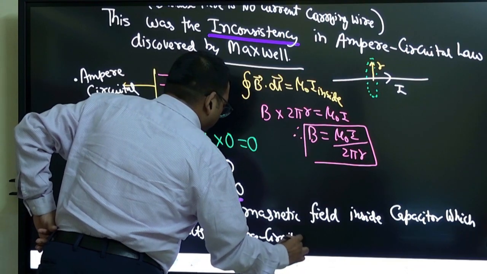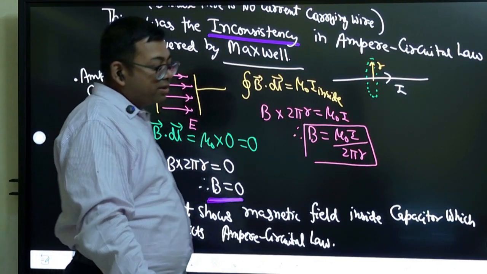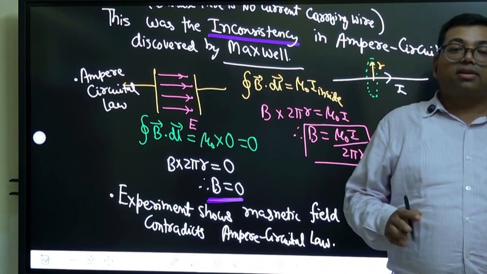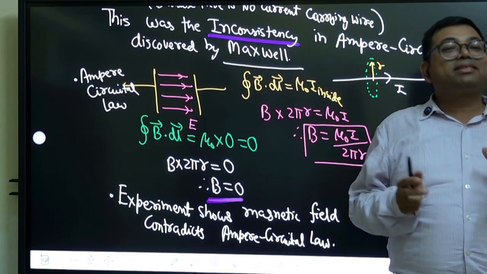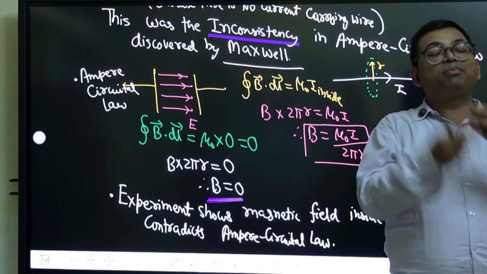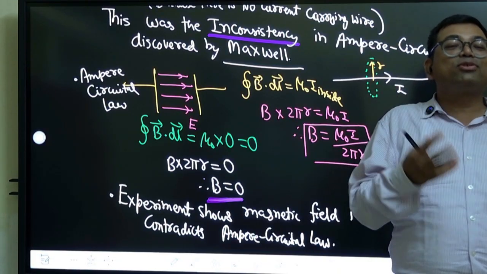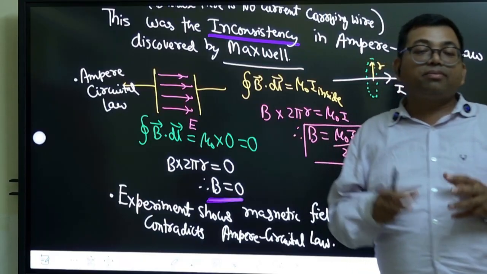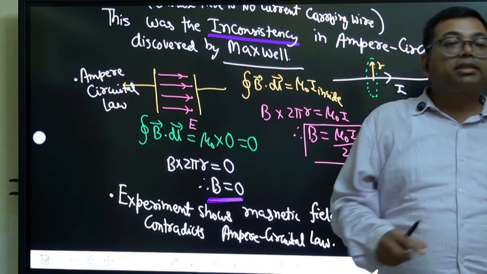So Maxwell thought that it is not good to say that Ampere circuital law is wrong. Might be Ampere has done something right. We have to appreciate him. So he was a good person. Maxwell thought, let us modify his theory instead of saying that he is completely wrong. Let us say you are right, but something more you should have done. So he modified the theory and gave the Maxwell Ampere circuital law. He added his name also, Maxwell Ampere circuital law.